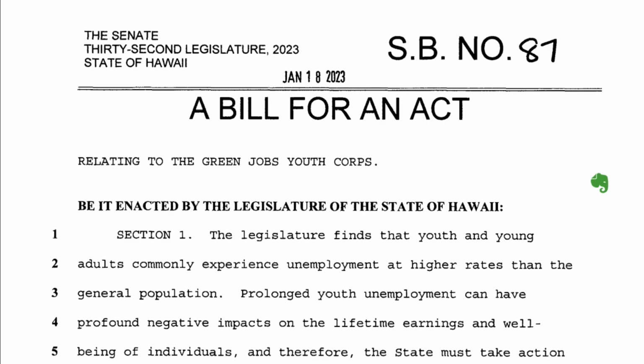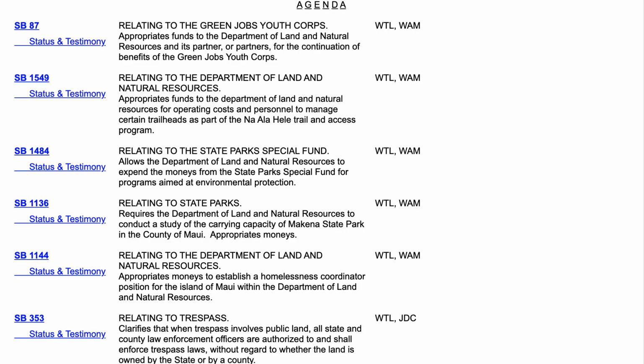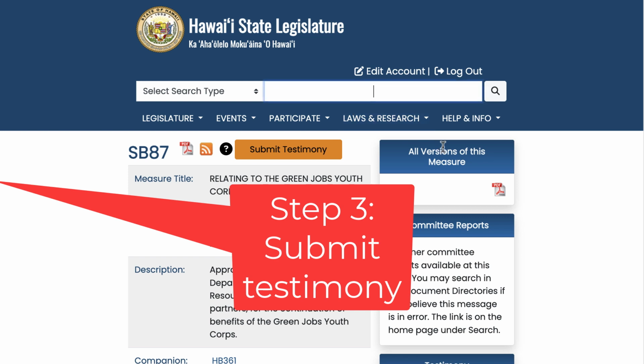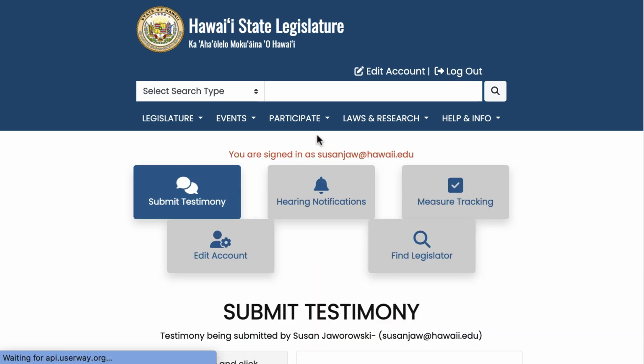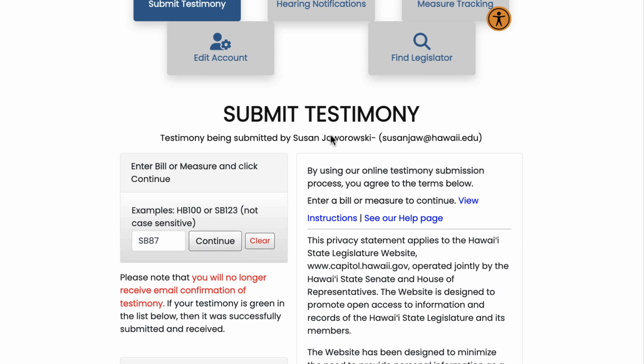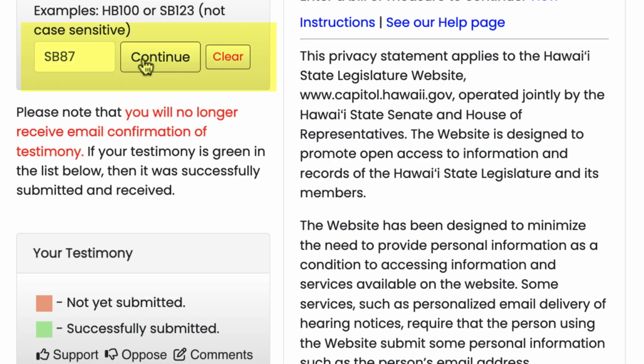So if I wanted to submit testimony on this, I would go back to the agenda sheet, and this time, instead of clicking on the bill number, I would click on the link to Status and Testimony. And then here I'll see the orange Submit Testimony button. I can submit testimony because I'm already logged in, I've already registered, so I always log in whenever I come to the legislature's website. And now I'm going to click on the Submit Testimony button for Senate Bill 87, and I'll notice that it's already filled in here, and I'm simply going to click Continue.